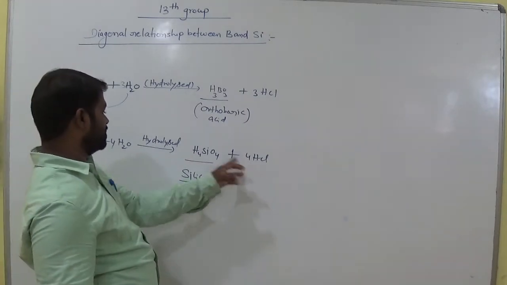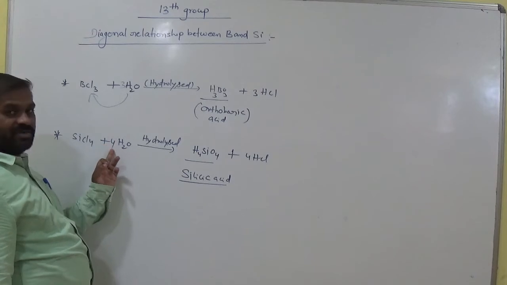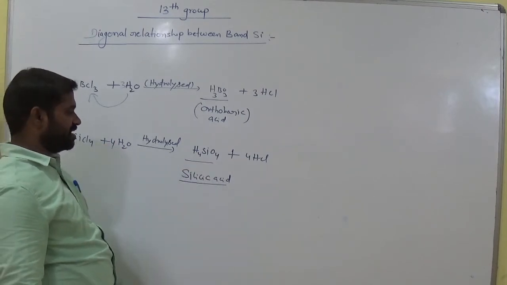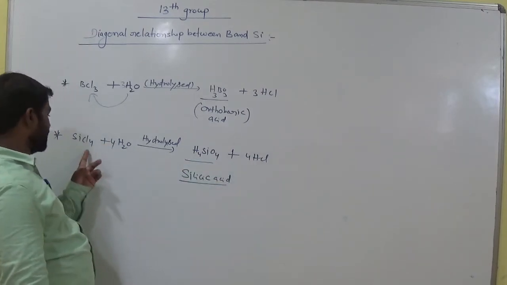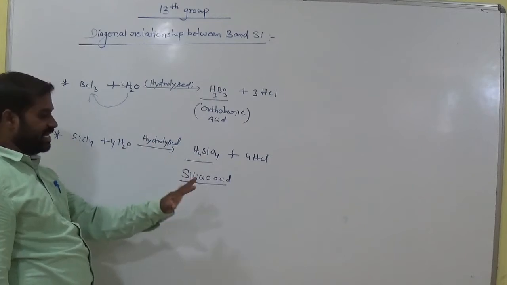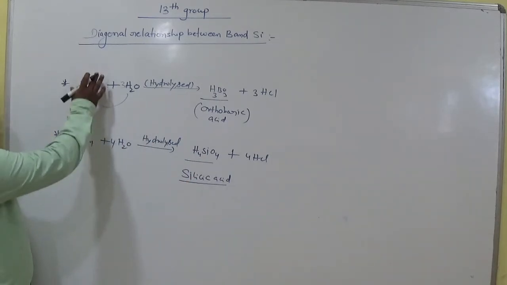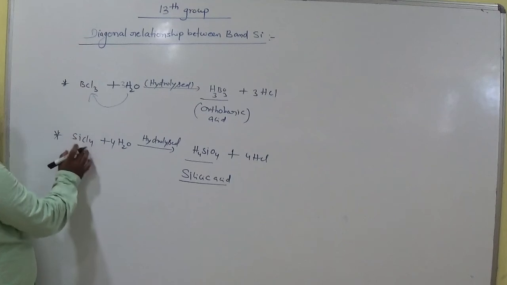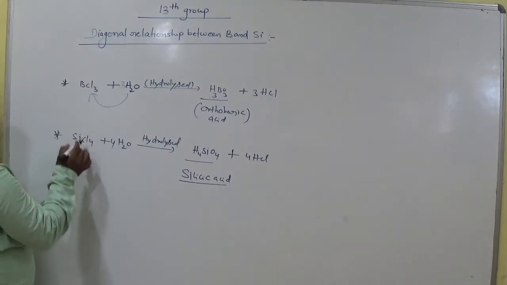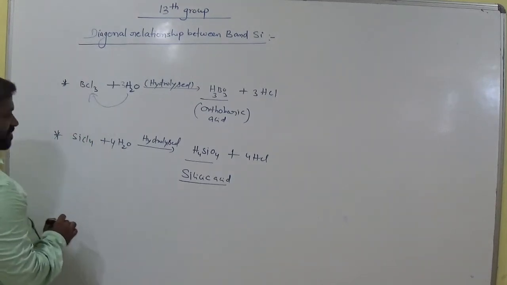We have 4 hydrogens and 4 2 are 8 hydrogens, 4 oxygens here, 4 oxygens here. How many chlorines? 4 chlorines. What about here? 4 chlorine, 1 silicon and 1 silicon. Clear? So these compounds are generated by the hydrolysis of halides. These compounds consist of halides, am I right? Halogens. Chlorine is a halogen. Remember this.